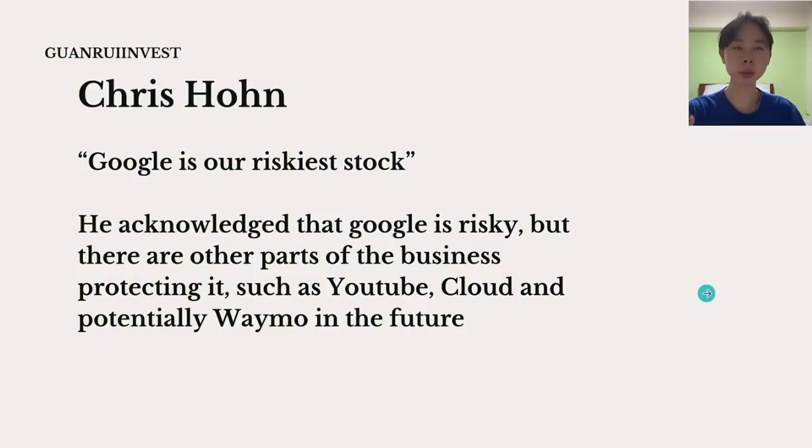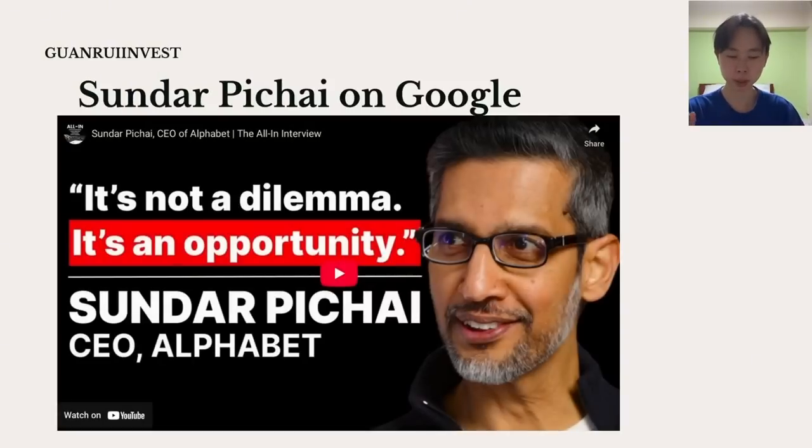So this is what Chris Hohn has also said about his Google stake. He said that Google is our riskiest investment, and he acknowledged that Google is risky, but there are other portions of the business that are basically protecting this moat. So they have YouTube, they have the cloud, and potentially Waymo coming up to defend the Google empire. But when Chris Hohn says that Google is the riskiest stock, then it is time for you to listen as well. So this is what Sundar Pichai has said about AI cannibalizing Google search.